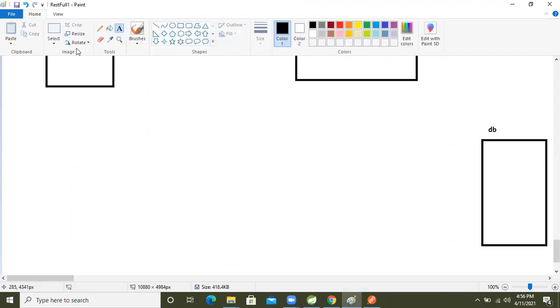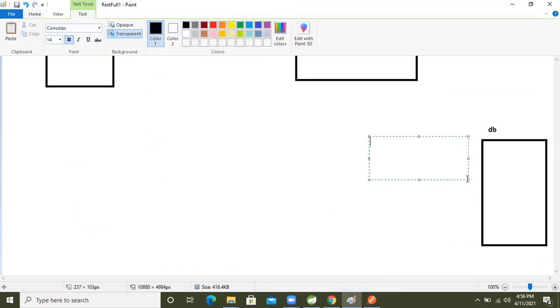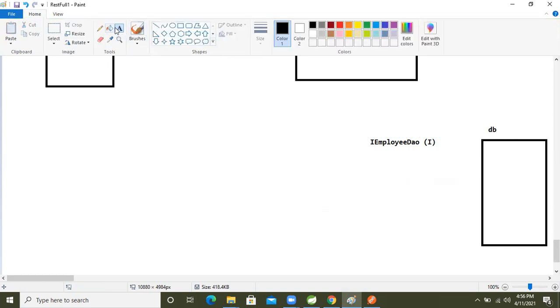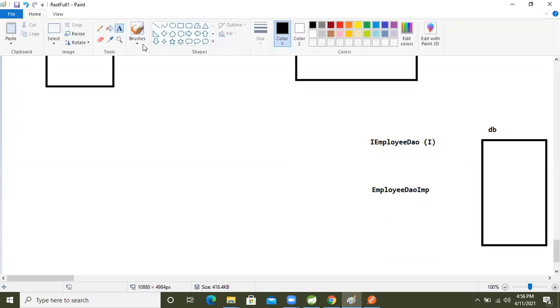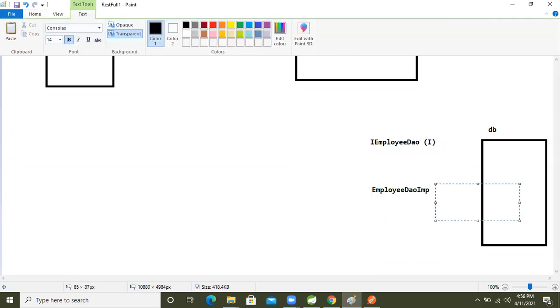After that, we wrote the employee interface, IEmployeeDAO. This is the interface, but we know that we can't write the logic in an interface. So where will we go now? To its implementation class, EmployeeDAOImpl. This is the class.